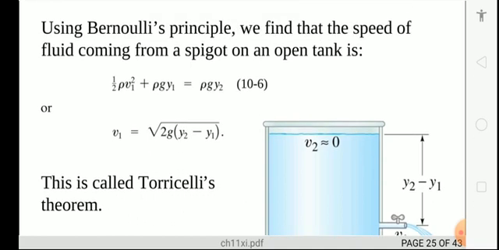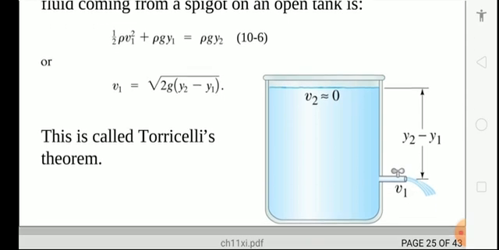So you can write half rho v1 square plus rho g y1 is equal to rho g y2, so v1 is equal to under root of 2g (y2 minus y1), that is the simplified form. Okay, so that is the equation for the Venturi meter, or you can call it Venturi theorem.